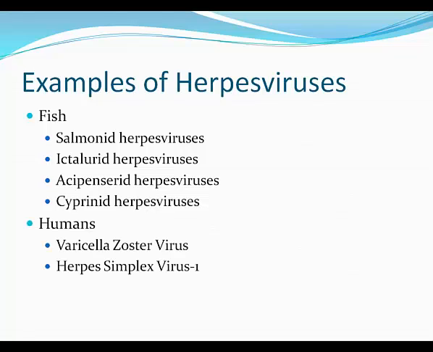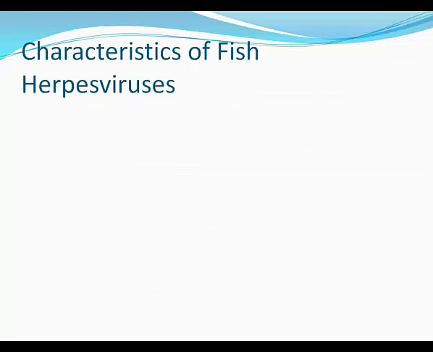It's also in humans, such as the chickenpox virus, or VZV, which in youth causes chickenpox, and then the virus will go into a latent stage and maybe come back potentially in 10 to 20% of the population as shingles when the population gets older. There's also the herpes simplex virus that causes cold sores. Once you have an outbreak of cold sores, the virus will go latent and potentially come back again during some stressful event. So they're quite common throughout the animal kingdom.